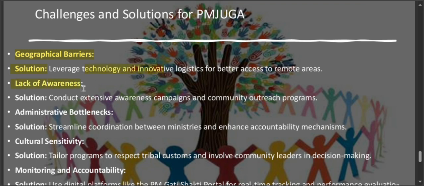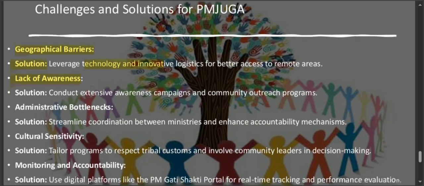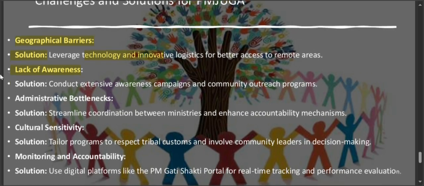The next problem will be lack of awareness. So many tribal people in the tribal areas may not fully understand the benefit of PMJUGA. So to combat this, we need to conduct extensive awareness campaigns and community outreach programs. Engaging local leaders and influencers can help spread the word effectively. So this is the solution for this problem.